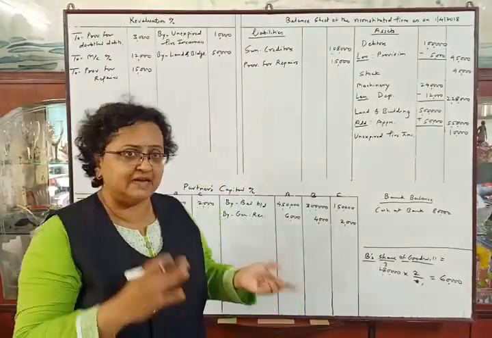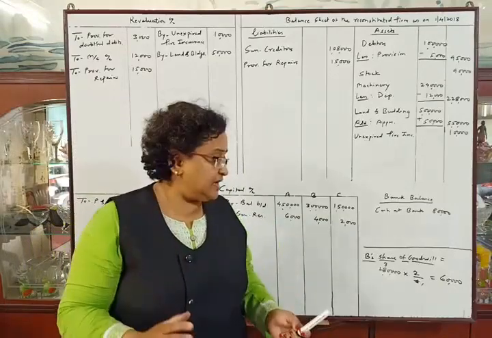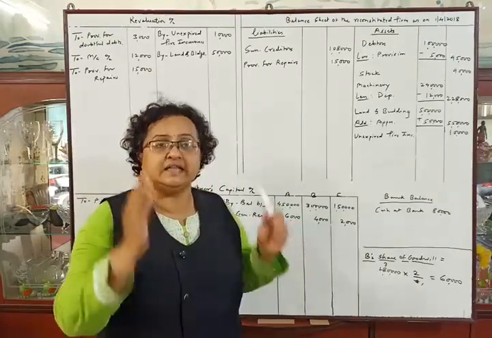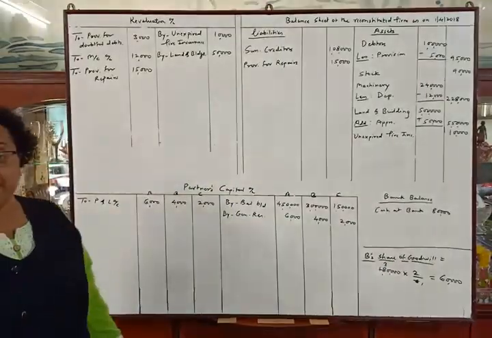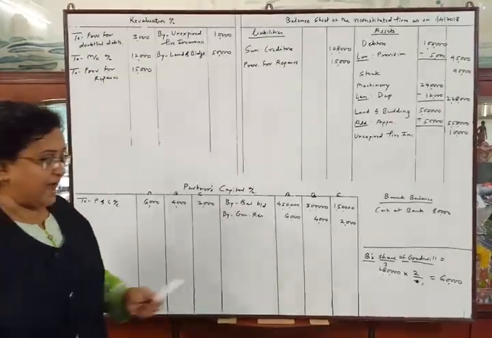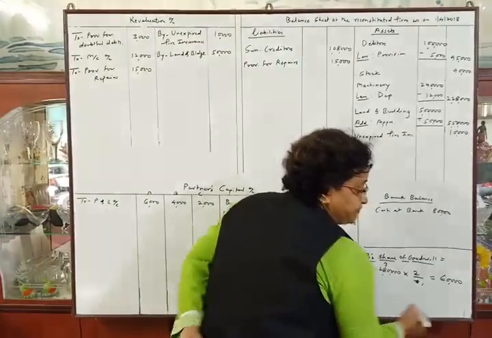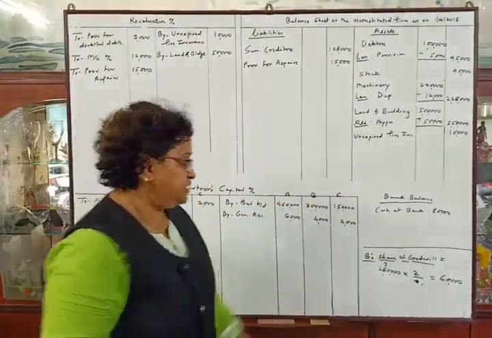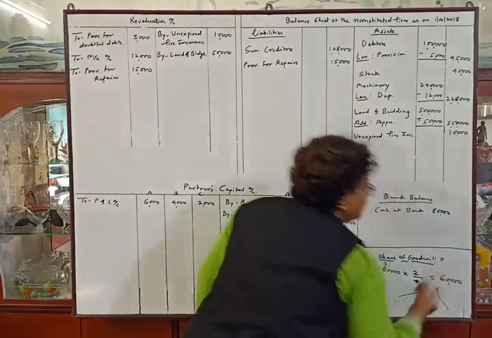we know that A and C both are gaining partners. So we will adjust rupees 60,000 between A and C in their gaining ratio, that is 3:1. So the entry will be gaining partners capital account debit to sacrificing partners capital account, and we will distribute this amount between A and C in the ratio of 3:1, that is gaining ratio 3:1.